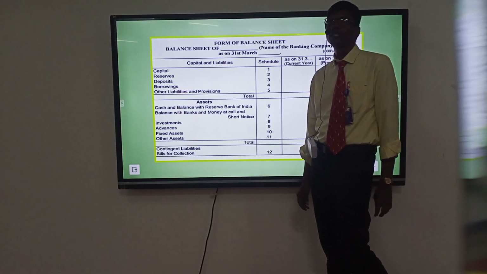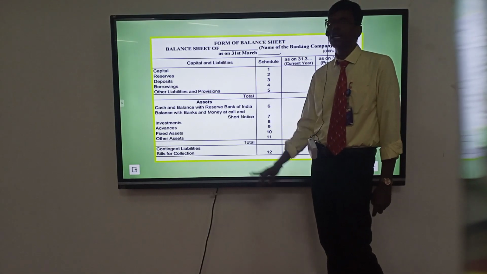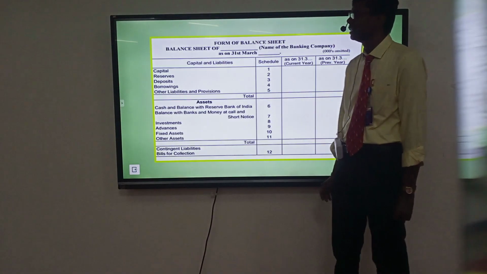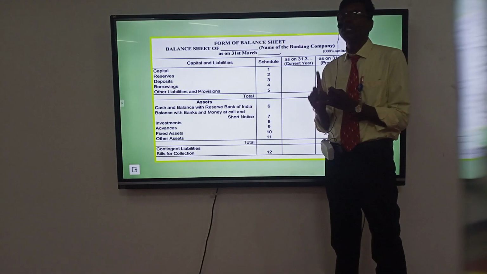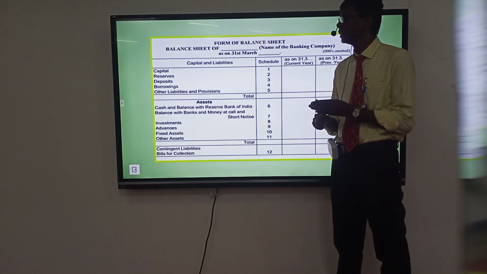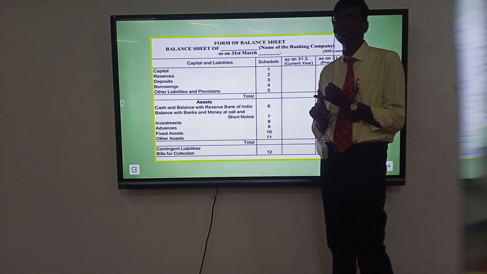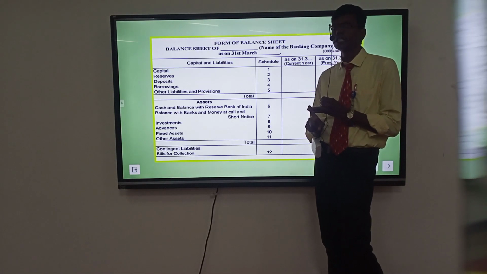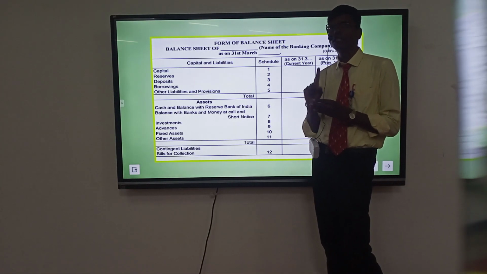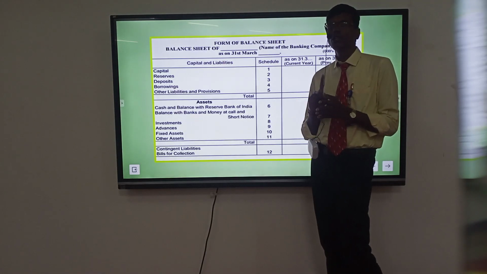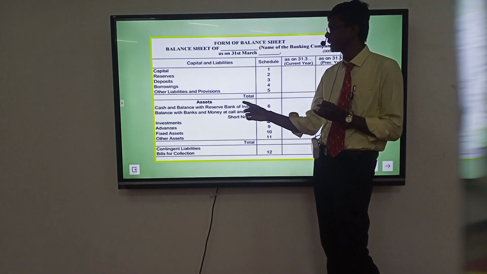The format of the bank balance sheet: liabilities and assets. Liability side: capital, reserve, deposits, borrowings, other liabilities and provisions. Five schedules: schedule number 1, share capital. Schedule number 2, reserve. Schedule number 3, deposits. Schedule number 4, borrowings. Schedule number 5, other liabilities.